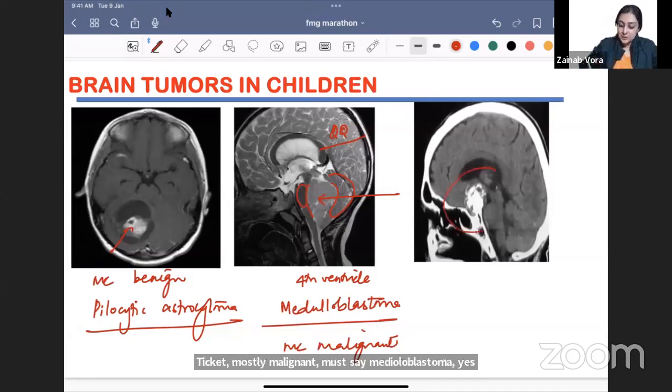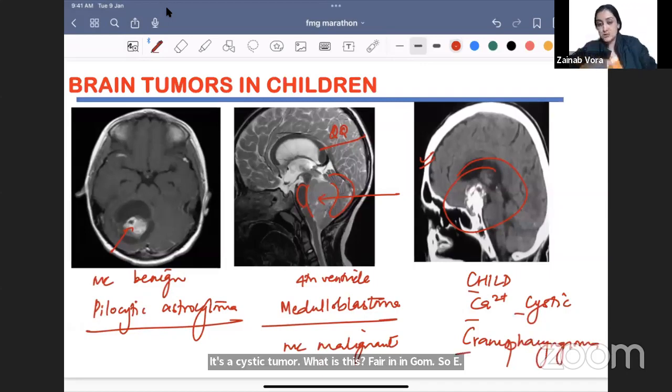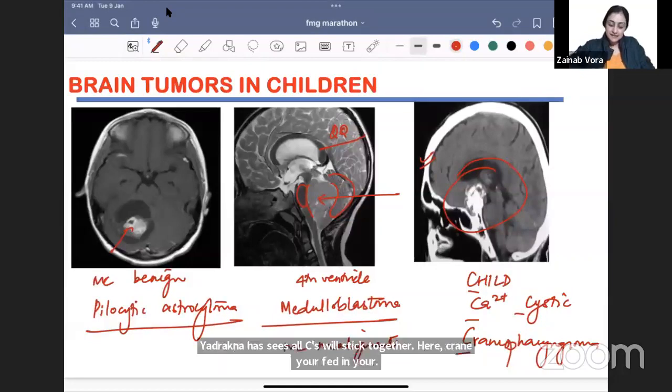And then the last one, if I tell you it's a child with a calcified, the only place where I'm showing you a CT because it's a white calcified tumor. It's a cystic tumor. What is this? C से ही craniopharyngioma. So ऐसे करके याद रखना है. C's, all C's will stick together here. Craniopharyngioma. This has been asked a lot of times. C से ही, it is near the sella.